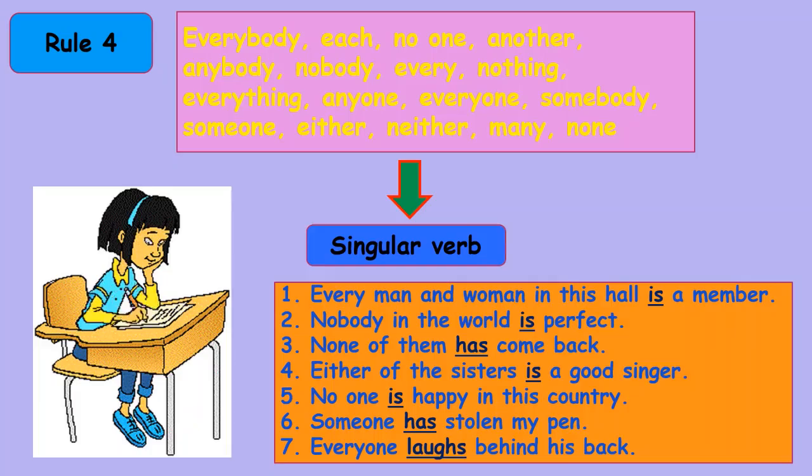Fifth one, no one is happy in this country. Someone has stolen my pen. Everyone laughs behind his back. So you can see in all these sentences beginning with every, nobody, none, either, no one, someone and everyone, we have used singular verbs.